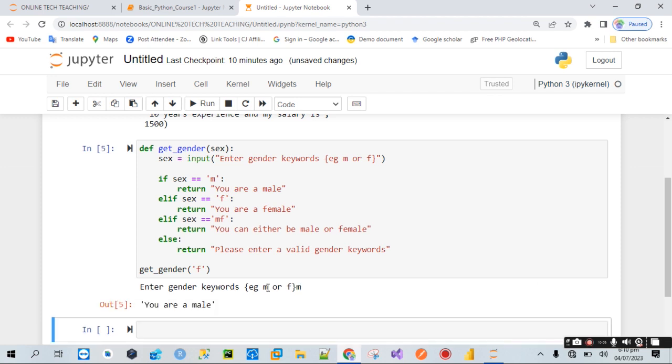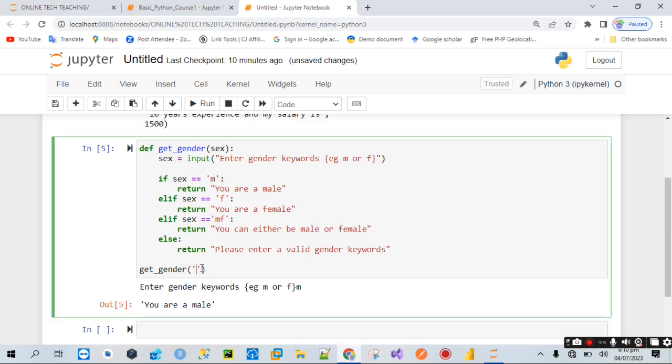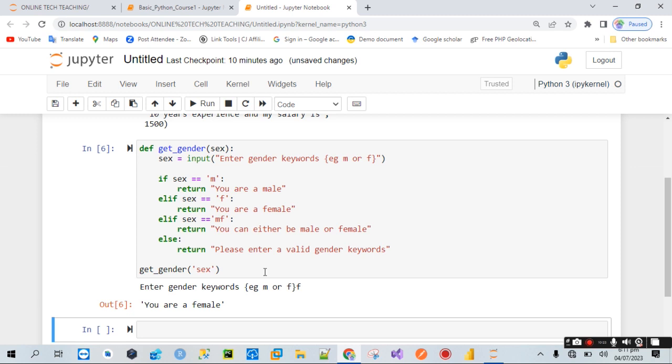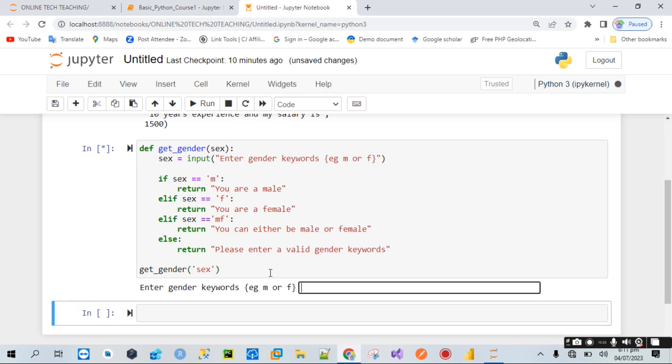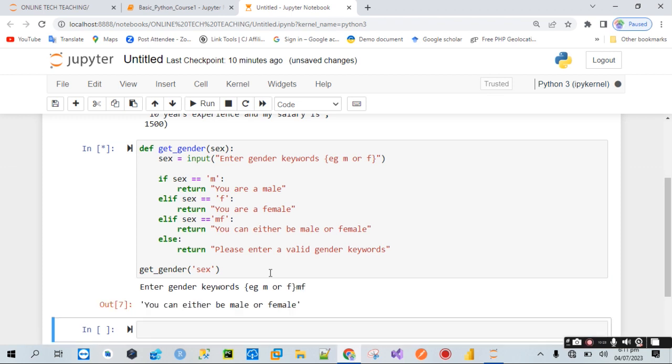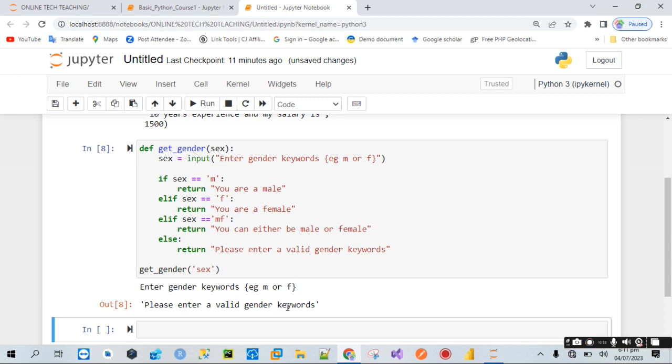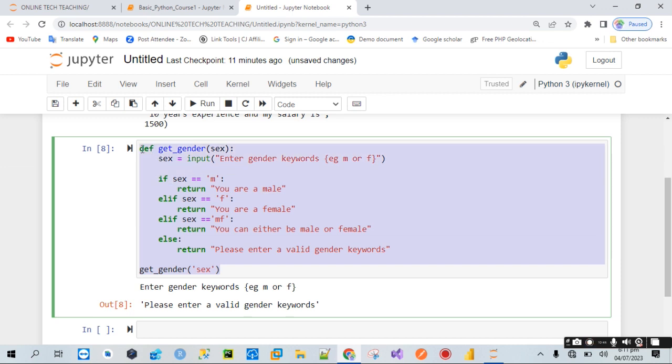If I say M, you say you are what? A male. Okay, so these keywords, I can even decide to call it sex. Okay, and run it again. If I enter F, you say what? You are a female. Now if I run the code again and say MF, it says you can either be male or female. Now what about if I didn't enter anything? Okay, it says please enter a valid gender keywords.